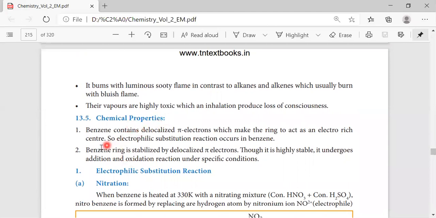Then comes chemical properties. In the chemical properties, it has delocalization of electrons, and the ring structure is stabilized. That is highly stable. Why is it stable? Because the pi electrons move to all places within the ring, so it is stable, right?